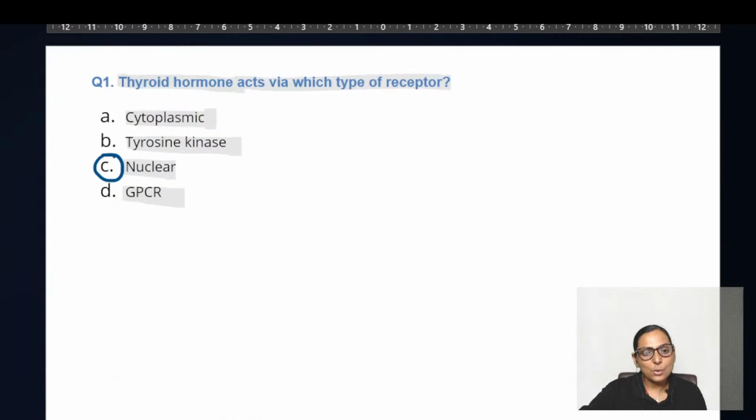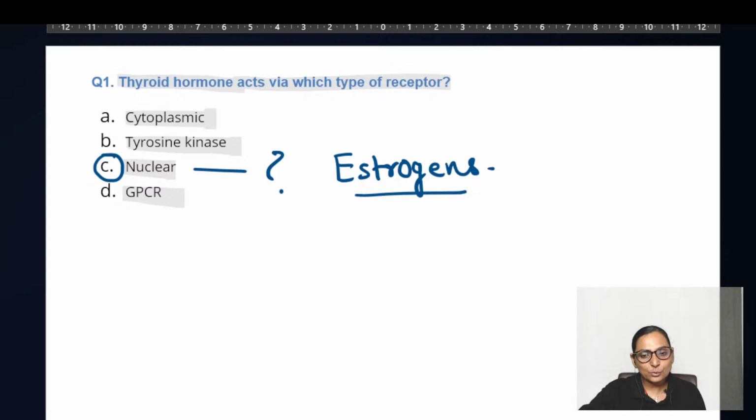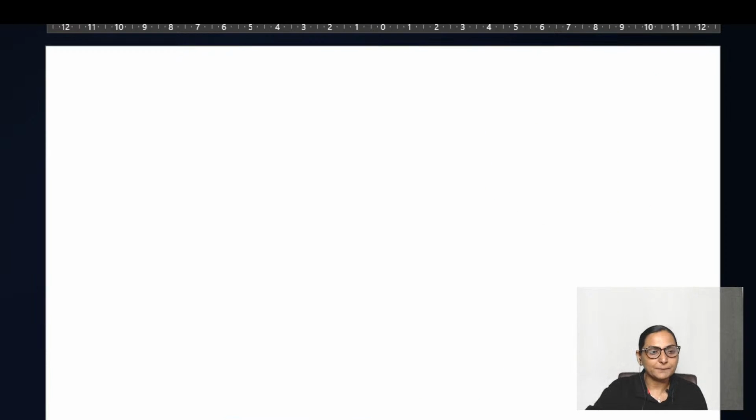Which other has got nuclear receptors? So let me tell you that even estrogens have got nuclear receptors. So apart from T3, estrogens also have got nuclear receptors.